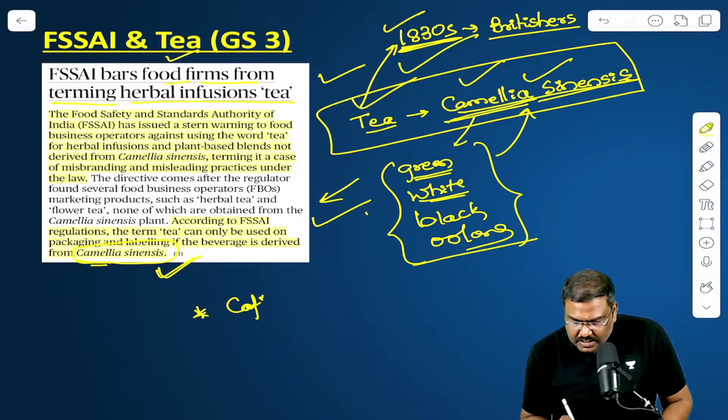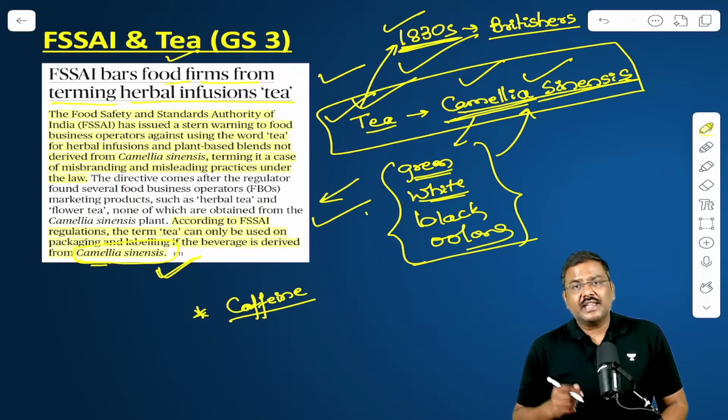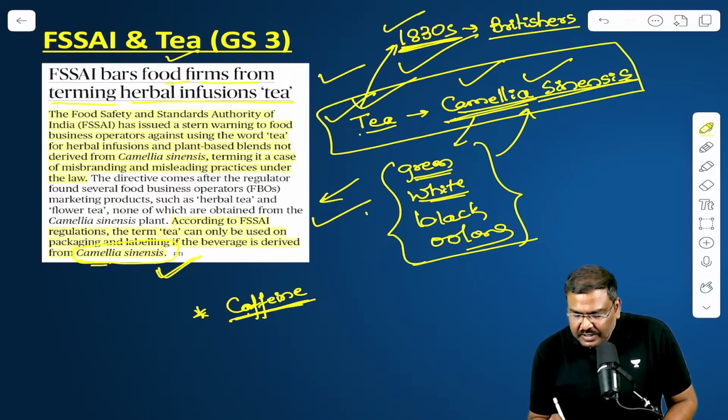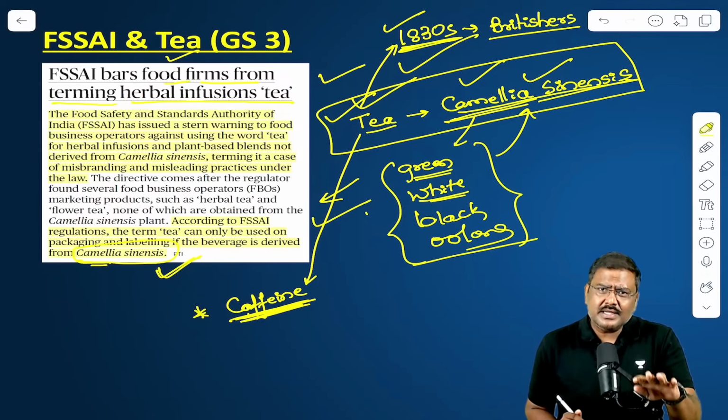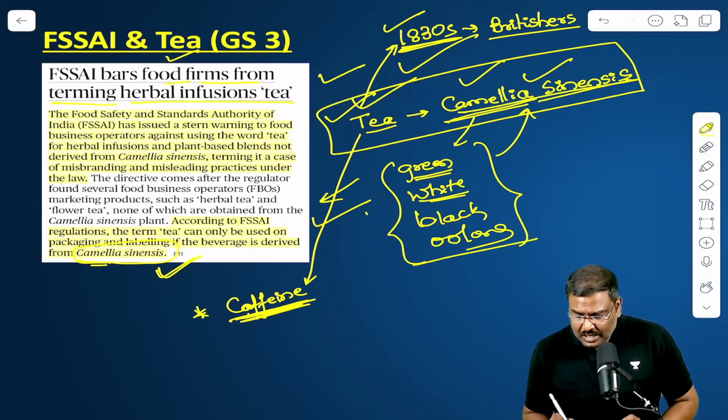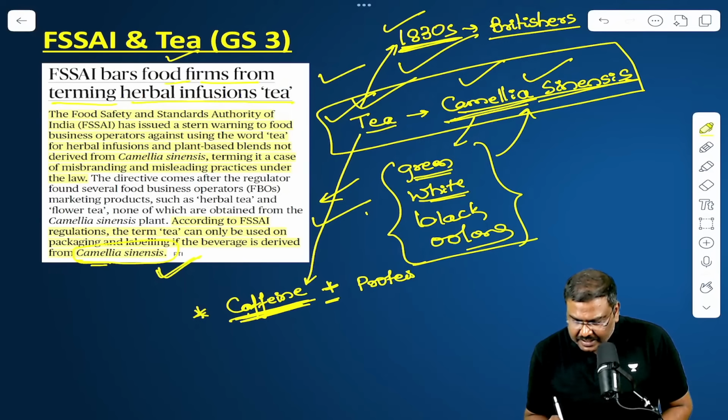According to the definition of FSSAI, the actual tea products will have mainly 2 chemical components. One is caffeine. And I know a lot of you will be thinking, sir, caffeine is present only in coffee. Yes, in coffee as well as tea. But in addition to this, there is also a protein which is present here.